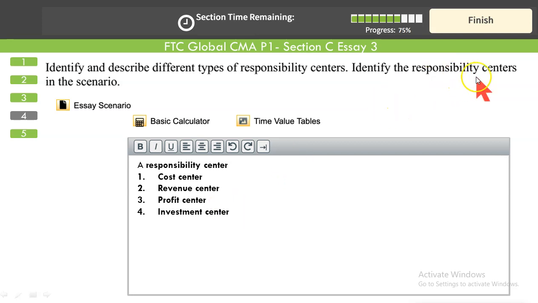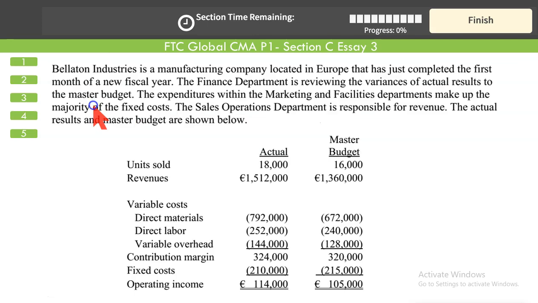It said identify the responsibility centers in the scenario. Let us go back to the scenario. The finance department is reviewing the variances of actual results to the master budget. The expenditures within the marketing and facilities department make up the majority of fixed cost. The sales operation department is responsible for revenues. The actual results and master budgets are shown. So we have only sales and marketing department. So the type of responsibility centers in the example that we have just seen is marketing and facilities.